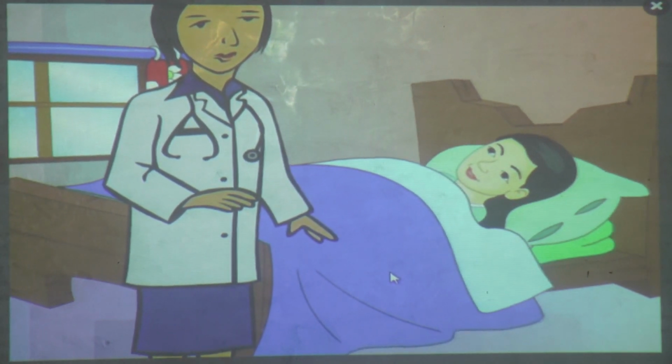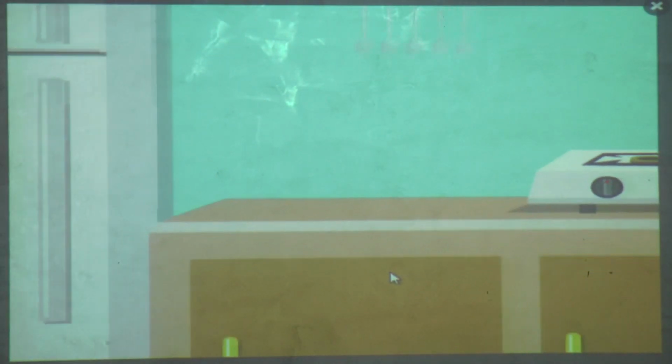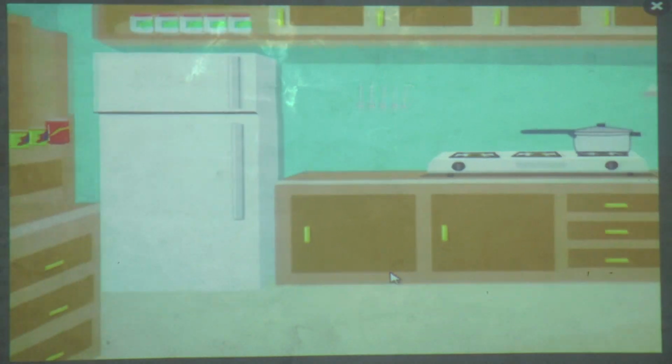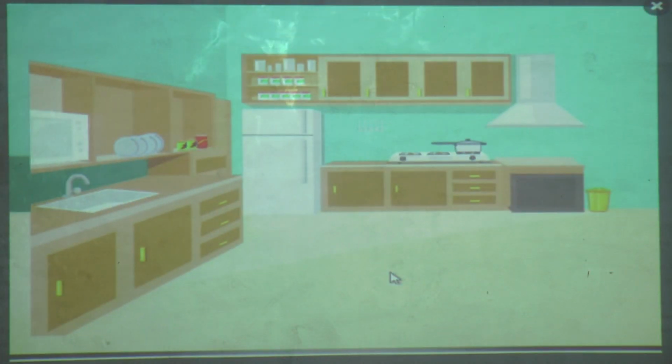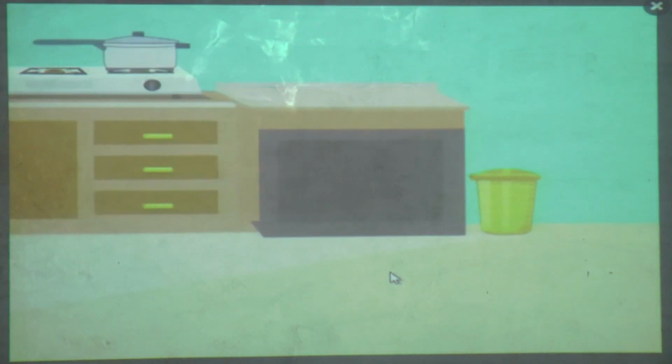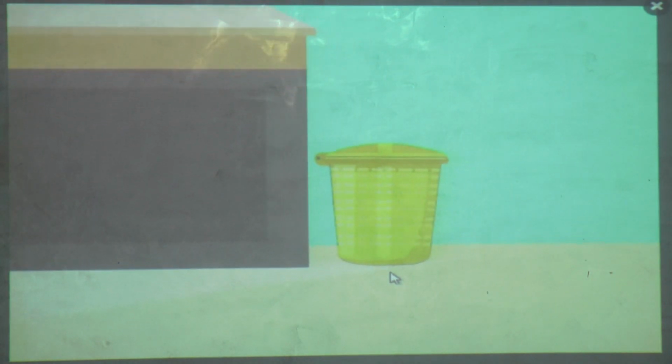You can keep your home tidy by keeping things in their proper place after use and by throwing garbage in covered dustbins.